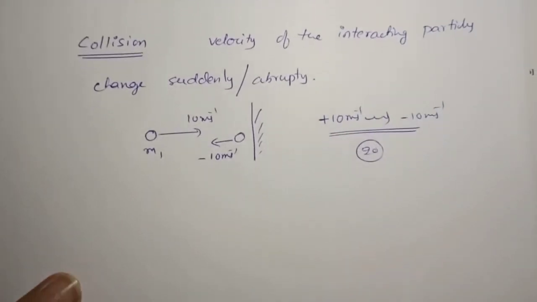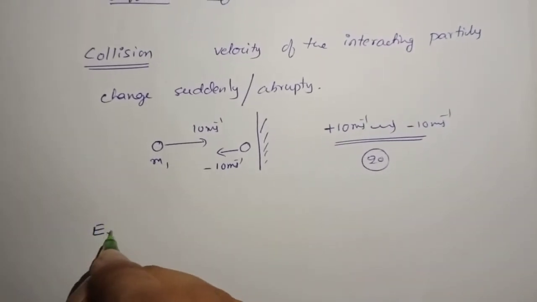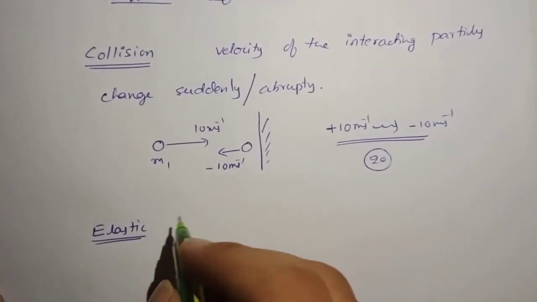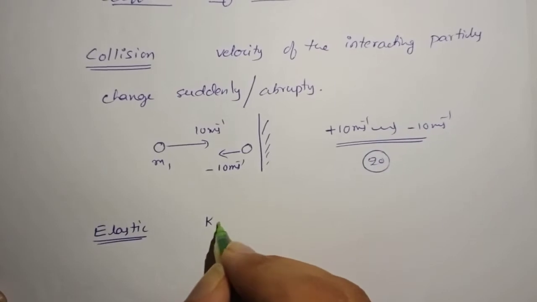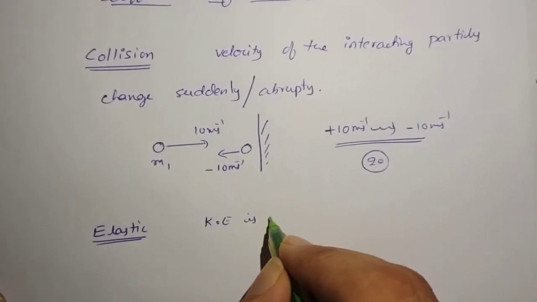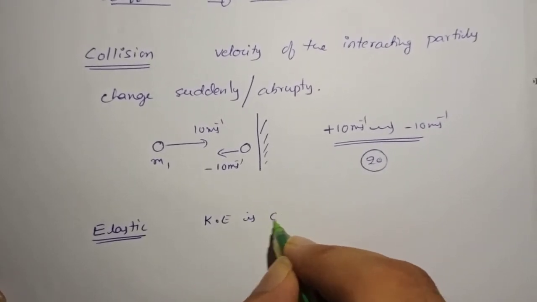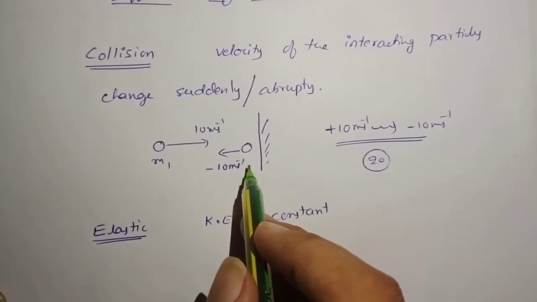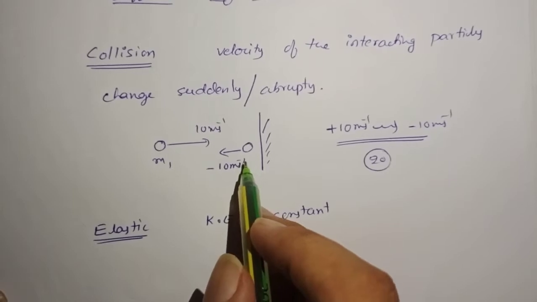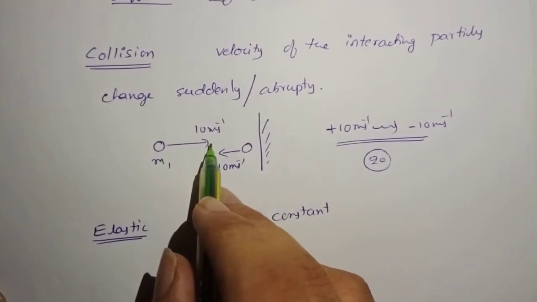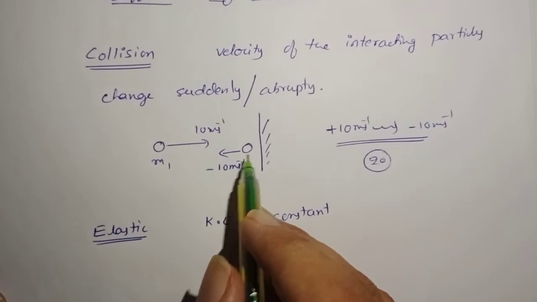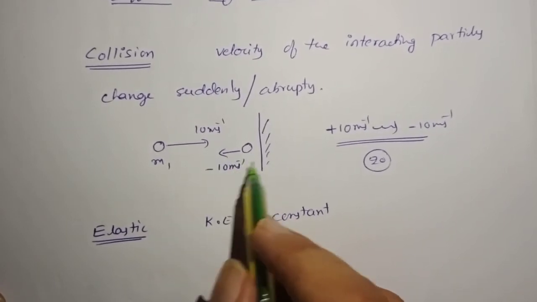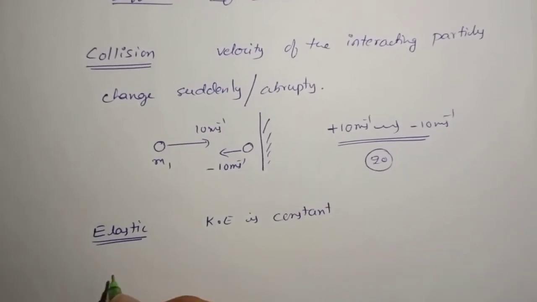There are two types of collision. One is elastic collision. Elastic collision is a collision in which kinetic energy is constant. The above example is an example for elastic collision only, because initial kinetic energy is half mv square. Final kinetic energy is also half mv square. Since the speed is not changing, mass is same, kinetic energy is fixed. So this is an example for elastic collision.